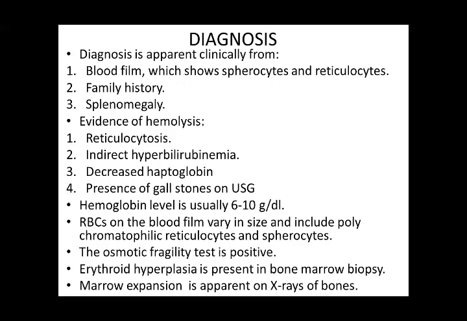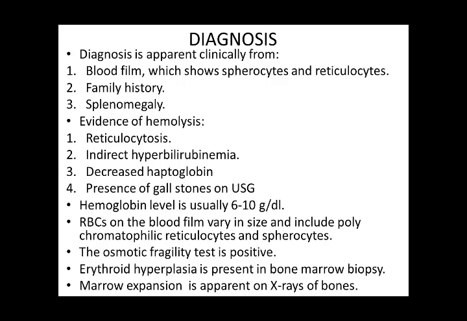Hemoglobin level is usually 6 to 10 grams per deciliter. RBCs on the blood film vary in size and include polychromatophilic reticulocytes and spherocytes. The osmotic fragility test is positive. Erythroid hyperplasia is present in the bone marrow biopsy. Marrow expansion is apparent on X-rays of the bones.